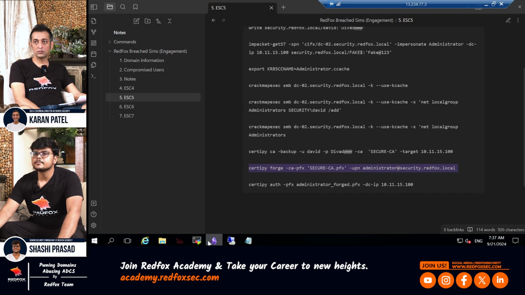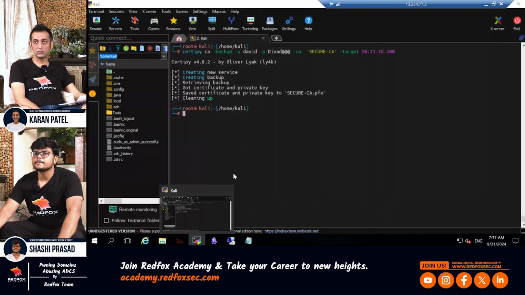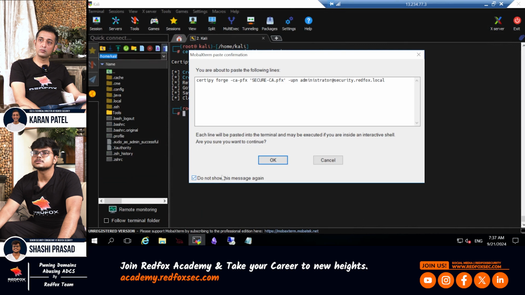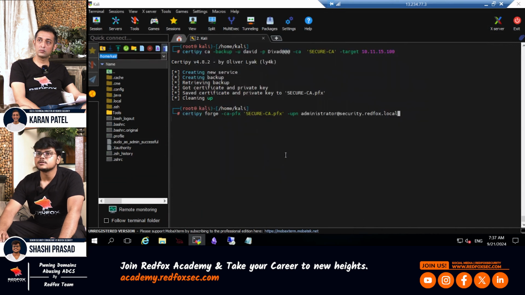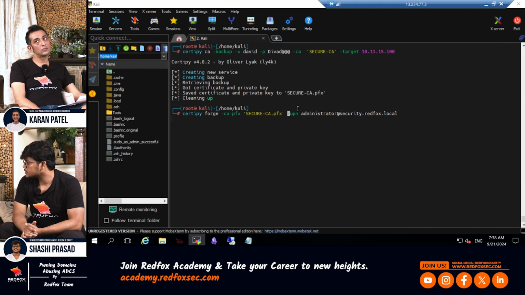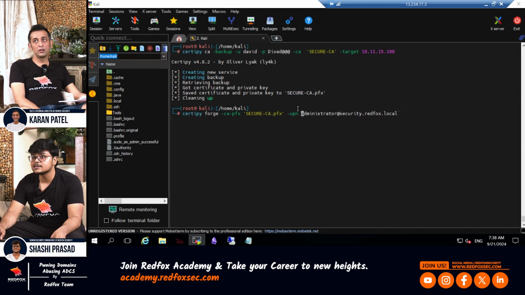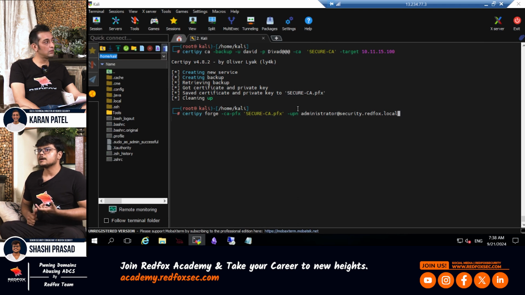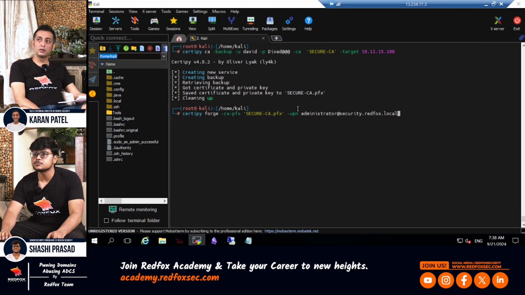Let's do that. So we are forging a certificate for administrator. Let me just click here. You see, using this CA certificate, this is the CA certificate, which has the private key. Hence, we can sign any certificate. So here we are basically creating a fake certificate for administrator, and then we are signing it with the private key of this certificate authority. So let's forge it.